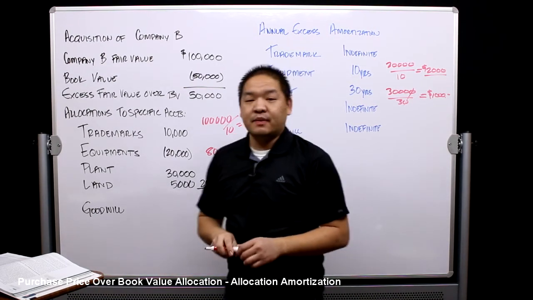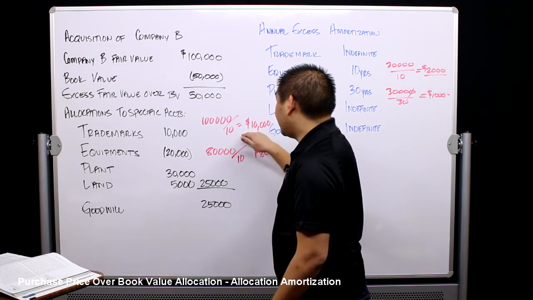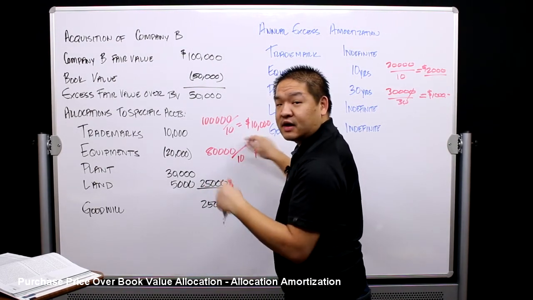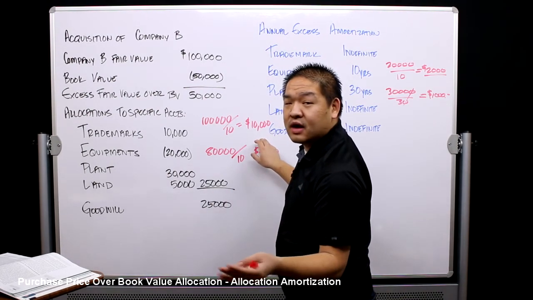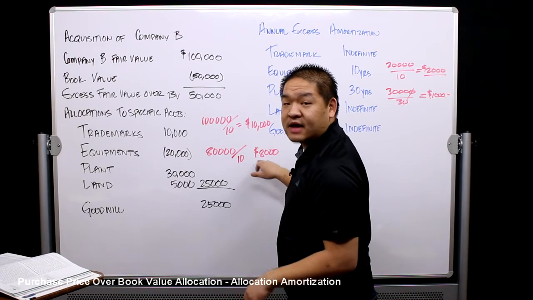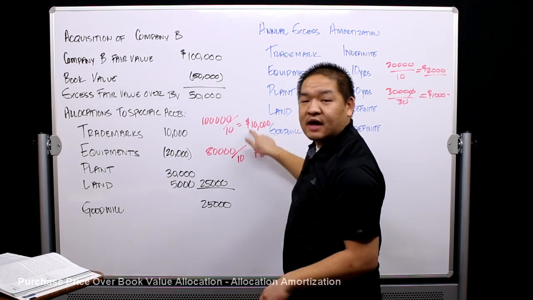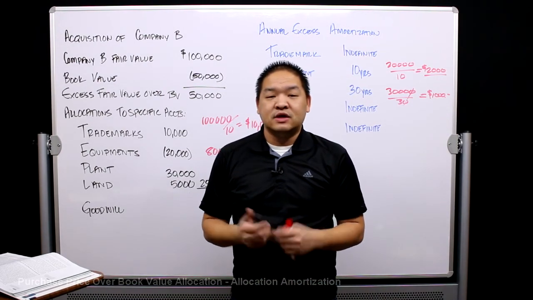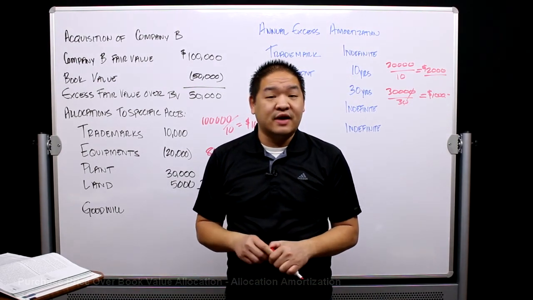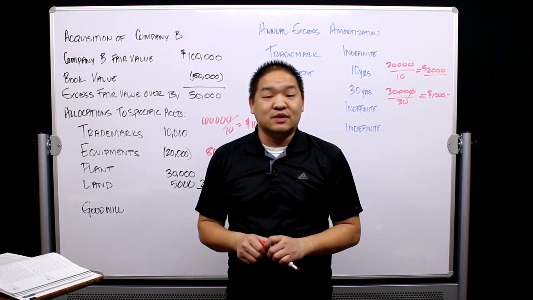Well, when we bought company B, we bought their equipment at fair value. Therefore, when we consolidate it, we're going to consolidate $10,000 of depreciation expense. But if we went in the open market, we would have only depreciated $8,000. So that reduction of $2,000 here brings that $10,000 back down to $8,000, which is the fair value that we would have paid. So that's this lesson. This lesson is all about understanding what we do with the excess over amortization and depreciation value.